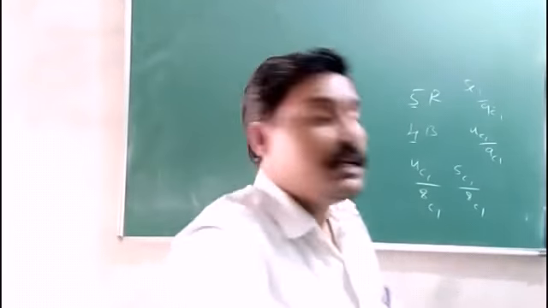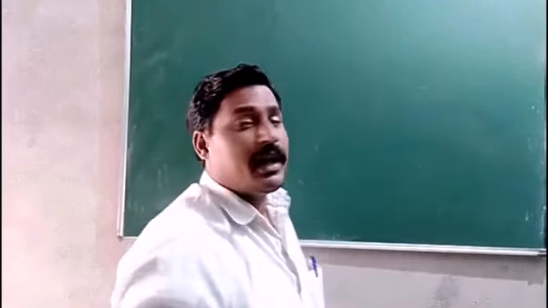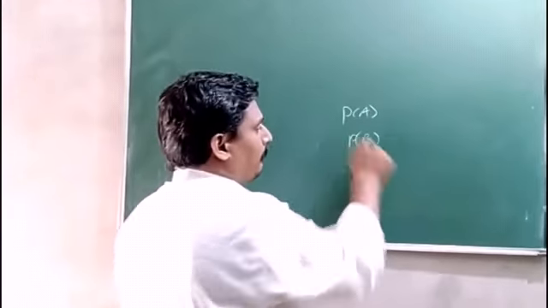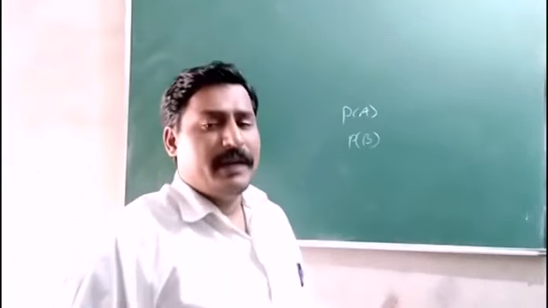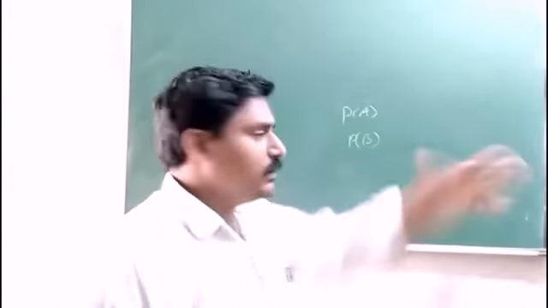In a conditional event, the probability is not called P of A or P of B. If they are independent events, then P of A gives a separate result and P of B gives a separate result.